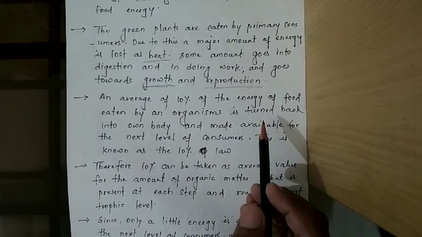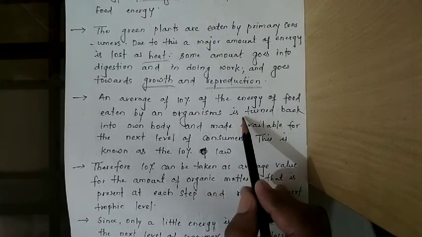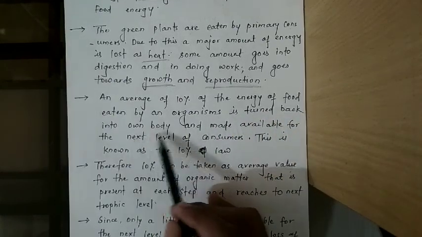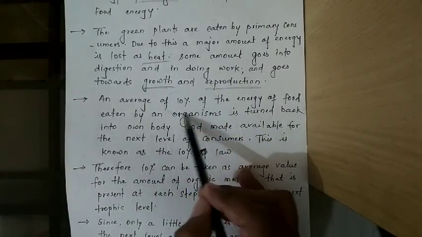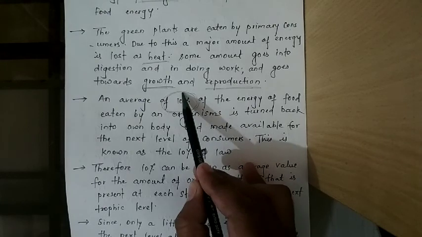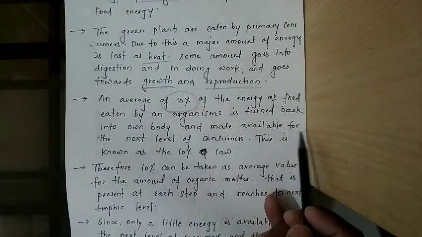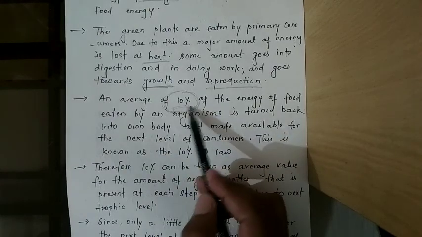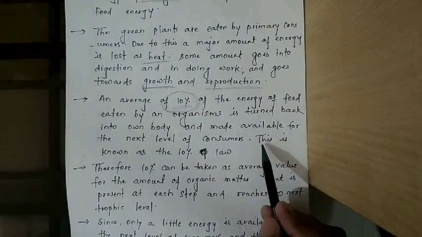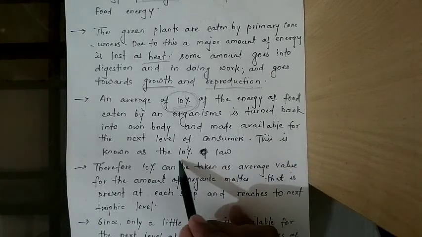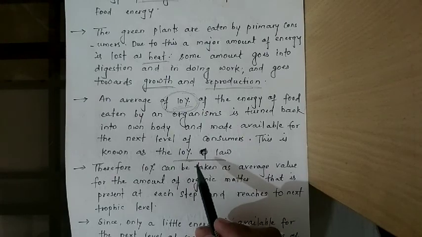That 10% is stored in their body and made available for the next level. This 10% remains in the body, and only 10% is available to the next energy level. So this is known as the 10% law.